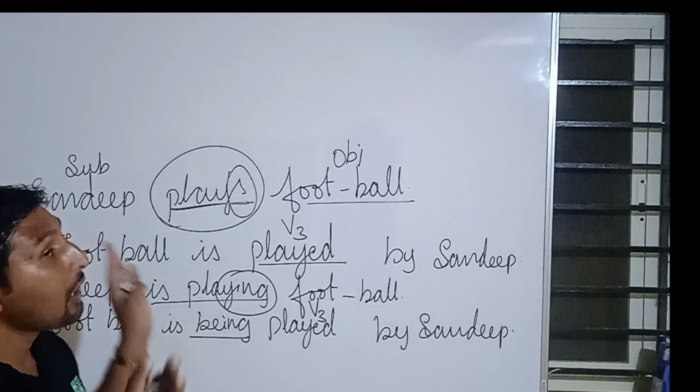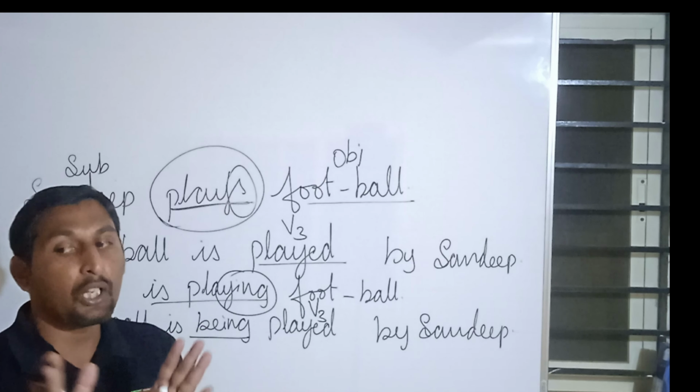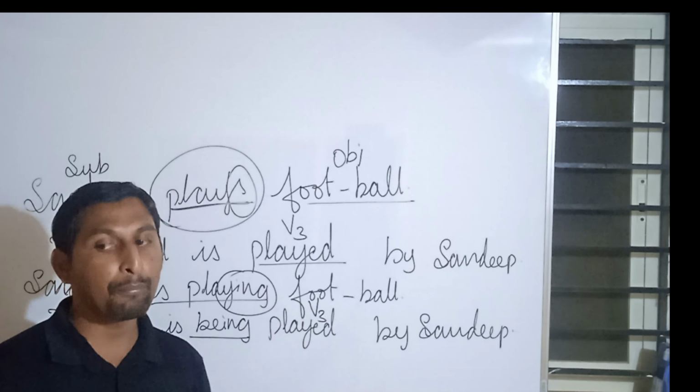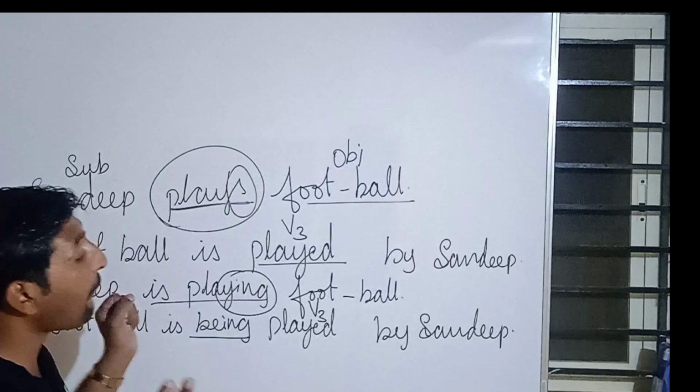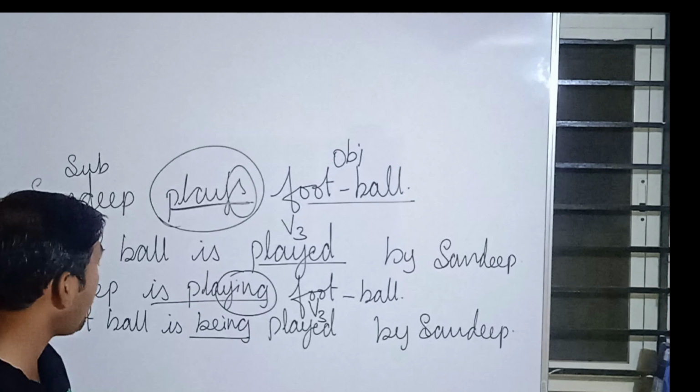So these are the Vs, that is V nothing but verb. Verb 1, verb 2, verb 3, verb 4, verb 5. So these are the V5 forms I have already spoken to you.